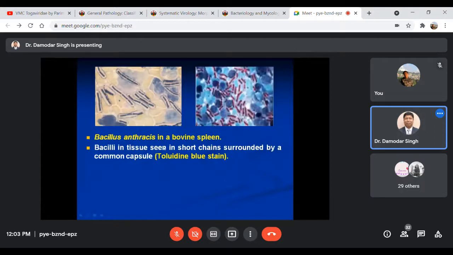Lastly, I'm showing one picture under the microscope. If you see properly after staining, it is very typical. This specific stain is known as toluidine blue stain, so you can demonstrate the presence of the organism. The organism I'm showing here is covered by a capsule, with short chains of bacilli. This is in particular in bovine spleen. So this way you can demonstrate this organism.